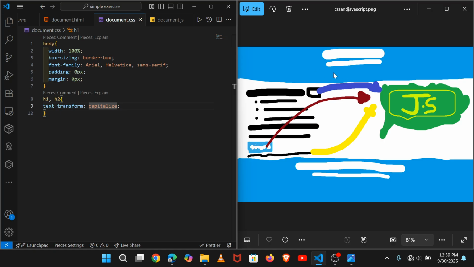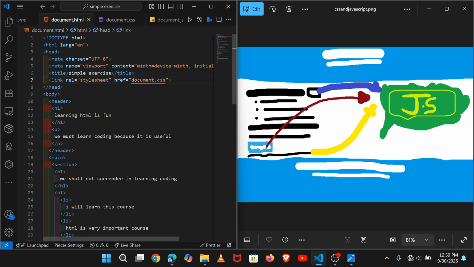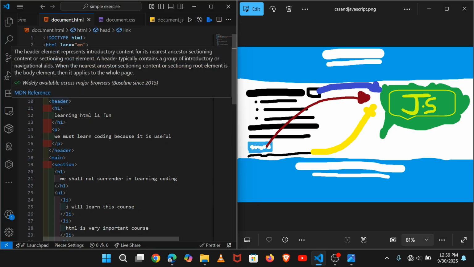So the second thing that we'll do, we are going to put this text at the top but in the center of this body, which is the header. We are going to take this header element and target it.